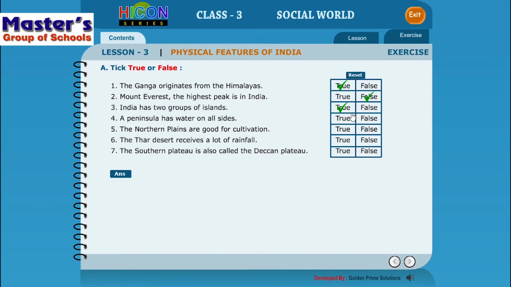So a peninsula is a land area which has got water on the 3 sides and not on 4 sides. Okay. So the statement is a false one, because an island has water on all sides, a peninsula has water on 3 sides. The northern plains are good for cultivation.